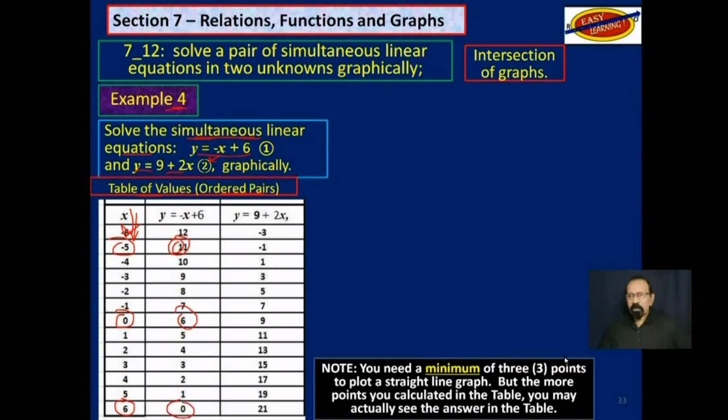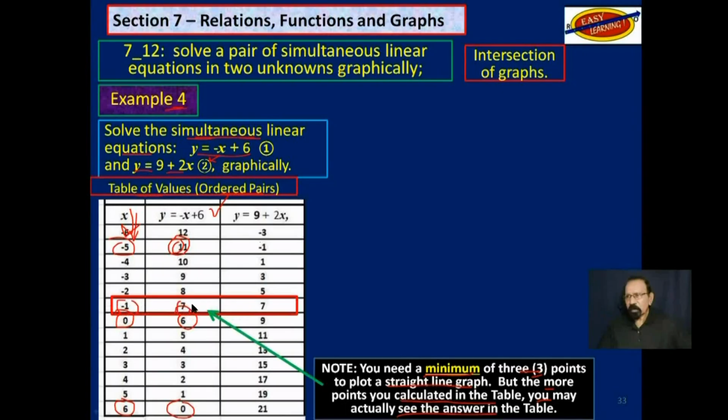As I said, you need a minimum of 3 points to plot a straight line graph. But the more points you calculate in the table, the more you may actually see the answer in the table. And as I said, because I am using Microsoft Excel, it's easy for me to do that and show you all these points. So look at what happens here.